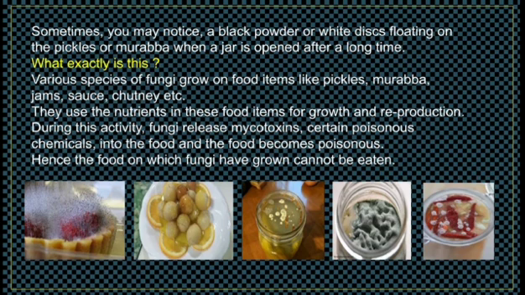During this activity, fungi release mycotoxins, that is, certain poisonous chemicals, into the food, and the food becomes poisonous. Hence, the food on which fungi have grown cannot be eaten.